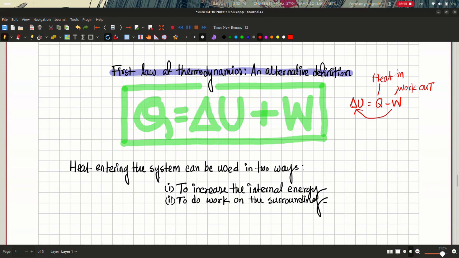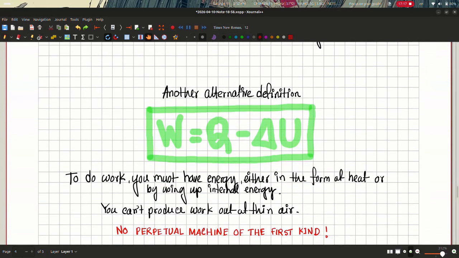So the way to interpret this equation is the following. Heat entering the system can be used up in two ways. You can use the heat entering the system either by increasing the internal energy of the system, or it can be used to do some work W on the environment. So the heat you receive can be used in two ways. The one is to increase the internal energy of the system, and the other one is to do work on the surroundings. And let's take another definition.